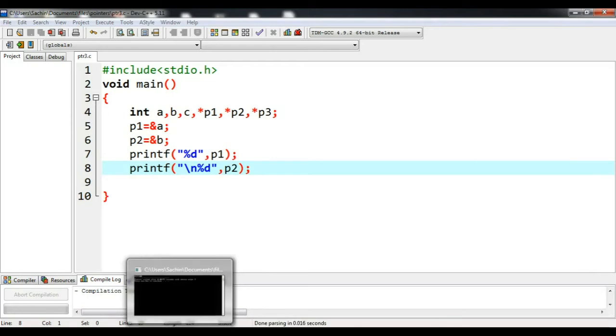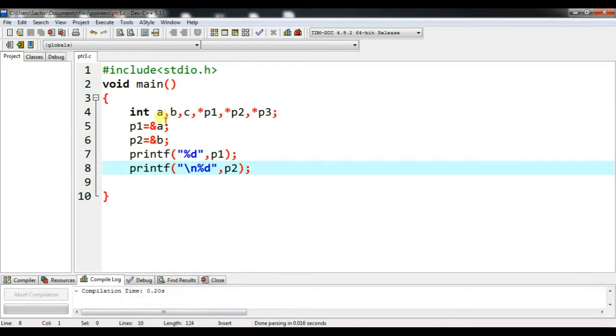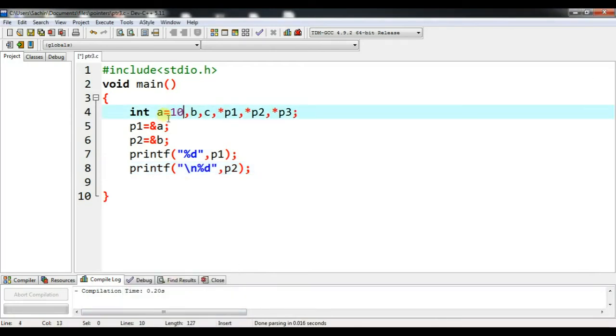So next, let me initialize the values. Int A equal to 10 and B equal to 20, and I will try to add them.